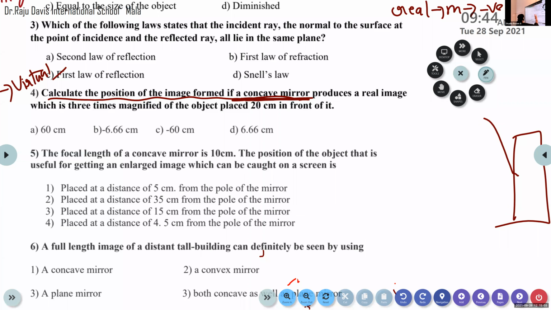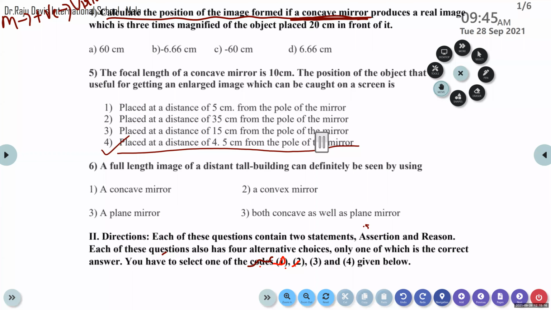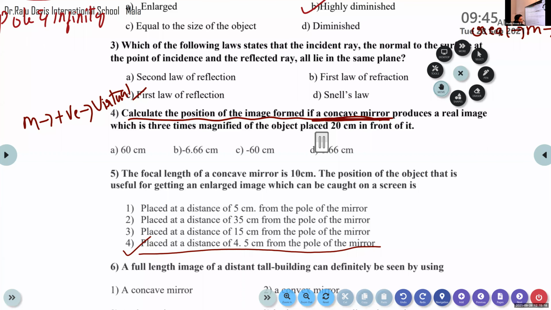Now the next question. Ma'am, question number 6, the third question, is A only, right? The second law of reflection? No, the third question, I mean the first law. In the textbook, is it the second law? Yes, ma'am.